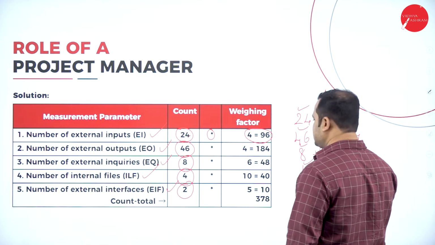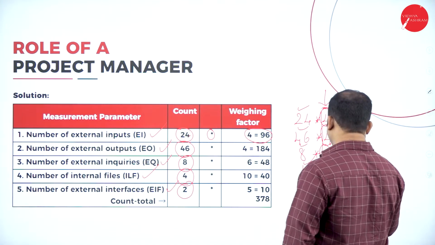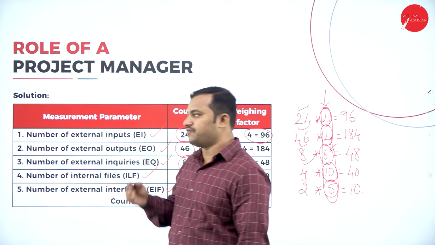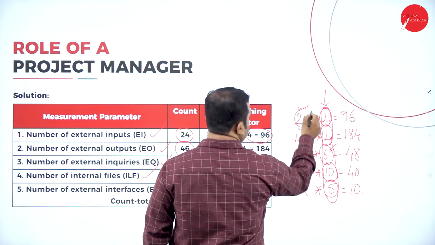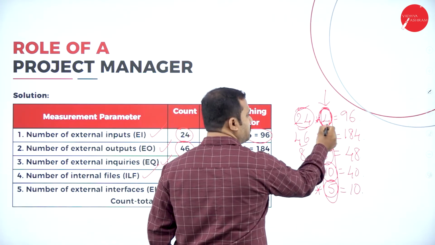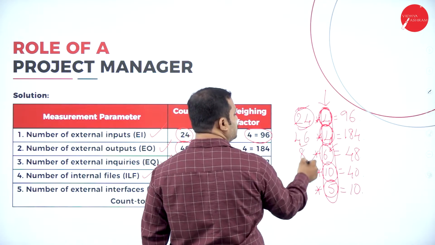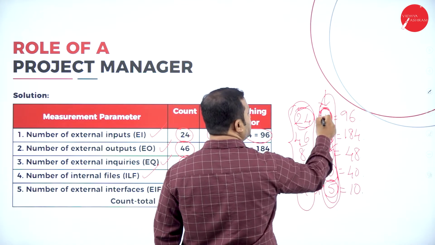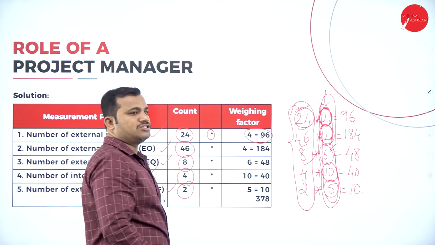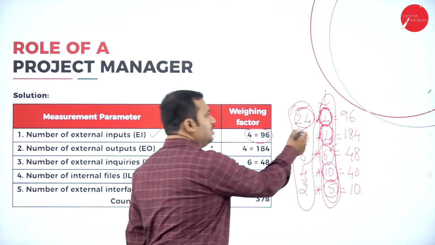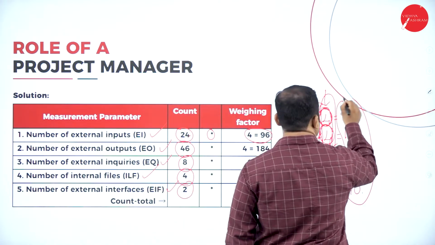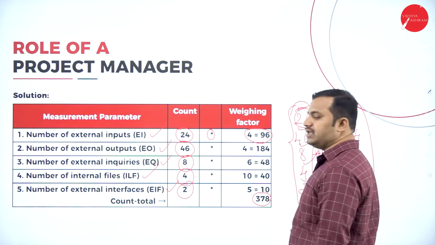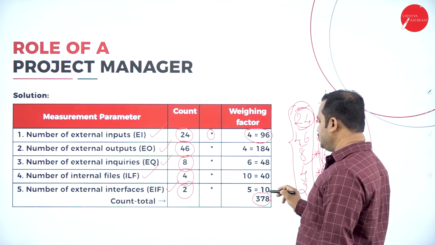Then 10 for the internal files, then 5 as the weighing factor for external interfaces. Suppose you have other values in these places, the weighing factors remain constant. The counts may vary, but these do not change. These are the standard benchmark constant values considered for calculating the total count, which is equal to 378. If you add up all these values, you will get 378.